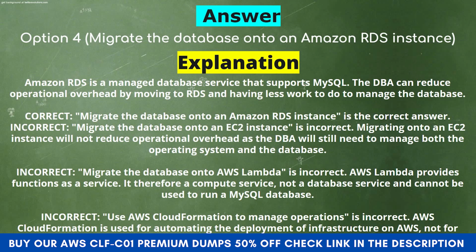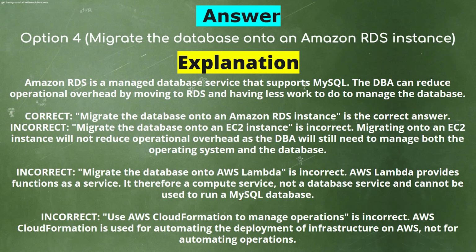It is therefore a compute service, not a database service, and cannot be used to run a MySQL database. Use AWS CloudFormation to manage operations is incorrect. AWS CloudFormation is used for automating the deployment of infrastructure on AWS, not for automating operations.